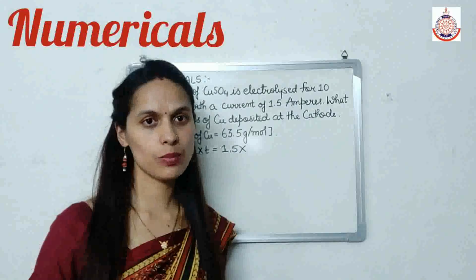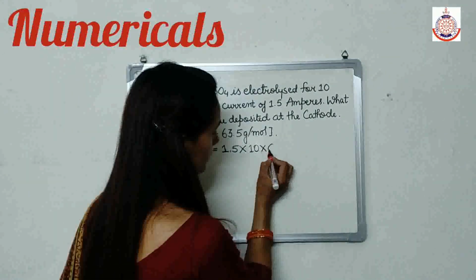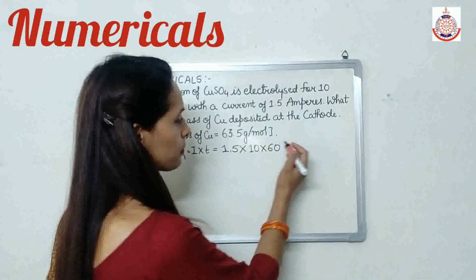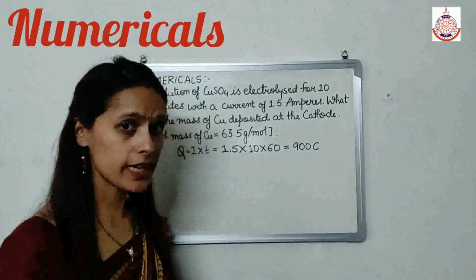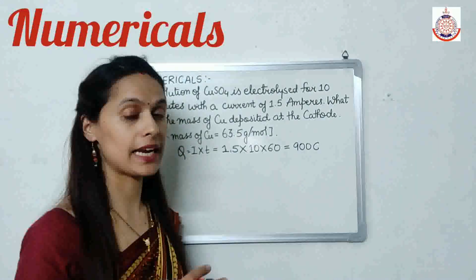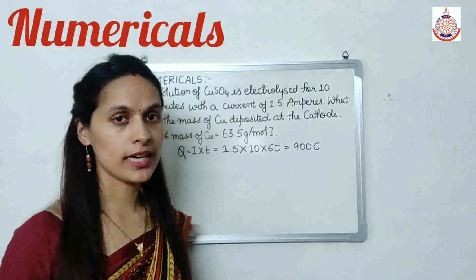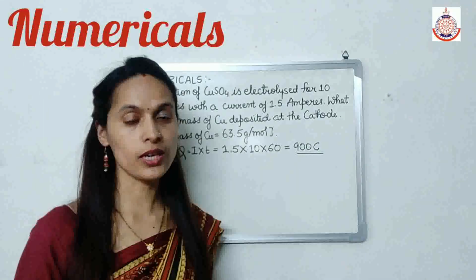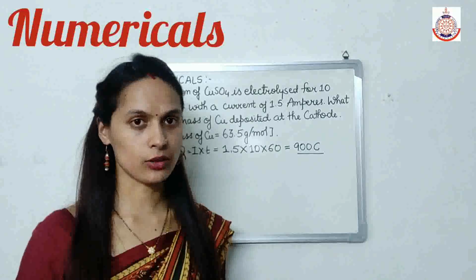We will convert minutes into seconds, so it becomes 10 into 60, that is 600, and 600 multiplied by 1.5 equals 900 coulomb. It means we are passing 900 coulomb of electricity through the copper sulfate solution, and we have to calculate what amount of copper is deposited at the cathode.